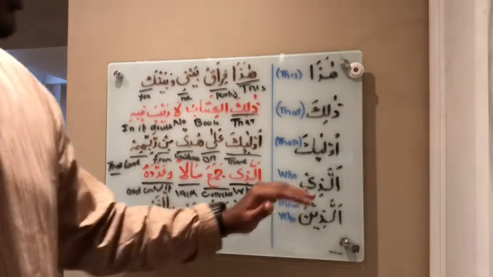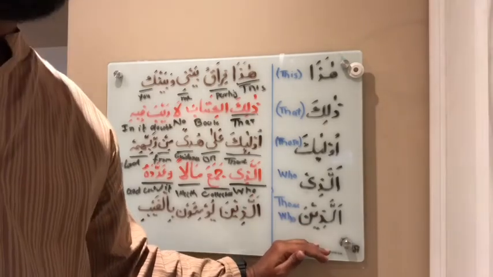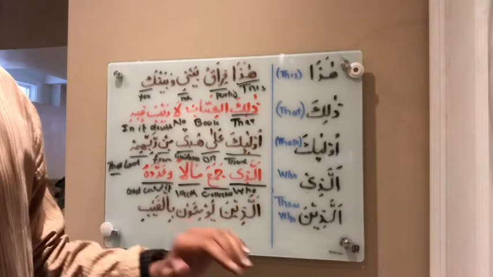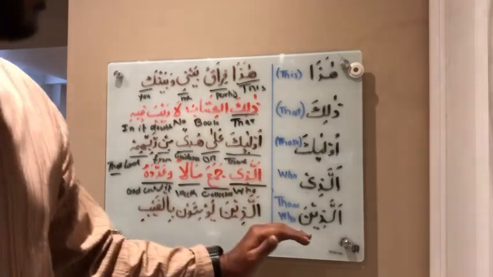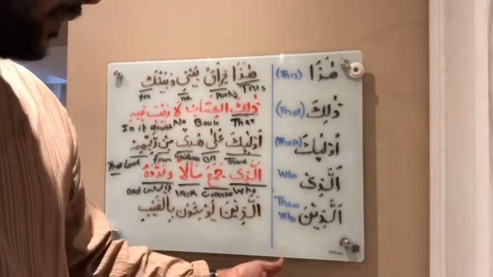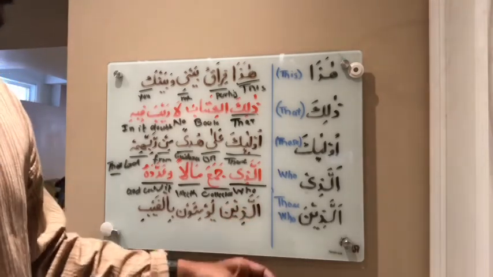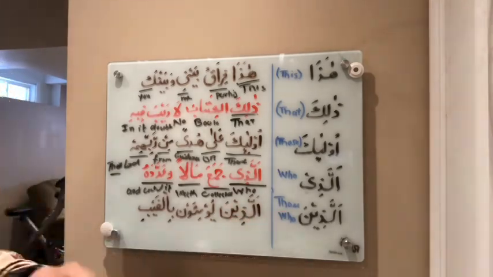Next, very similar to alladhi, is alladhina. Alladhina means those who. So it's similar to alladhi, but it is plural, referring to third person plural. Those who.